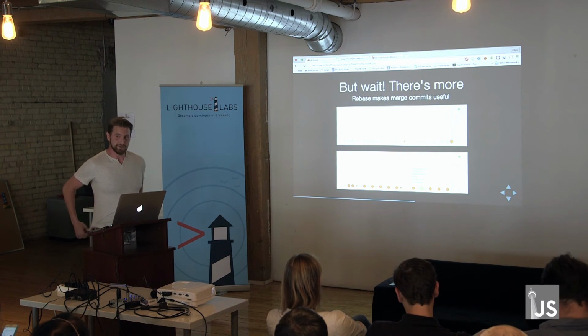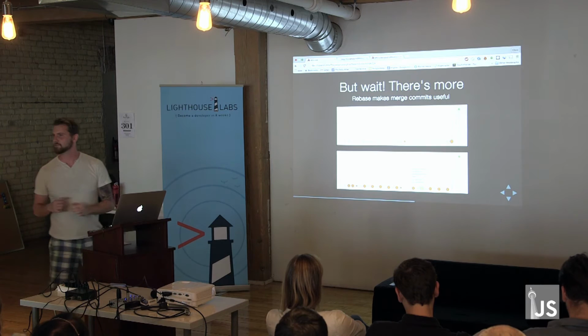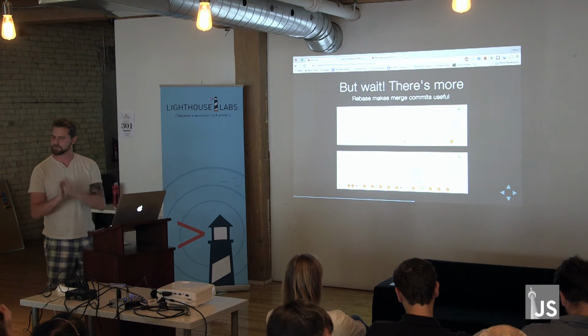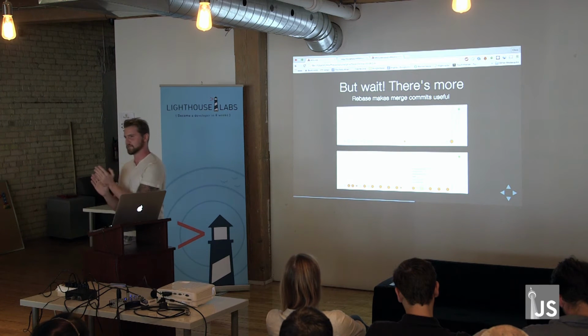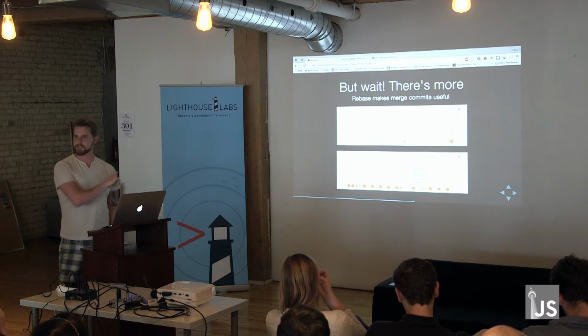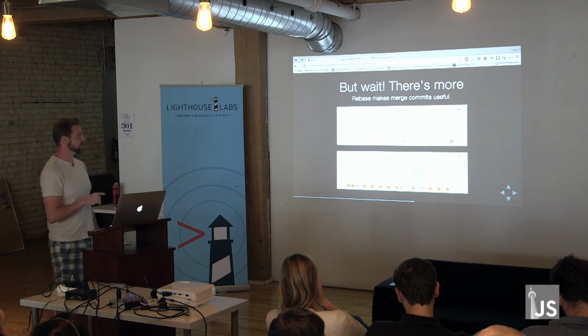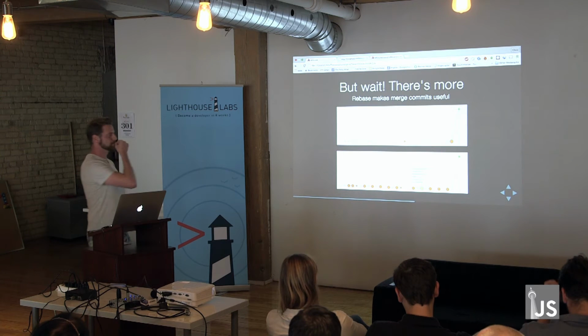But there's more that I can do with this, because merge commits are a very special kind of commit. And the community is pretty split. Half the people seem to think merge commits are completely useless and they should just die and never exist. And the other half likes them. I'm saying if you use rebase the way I'm going to tell you how to use rebase, not only are merge commits nice, they're very, very helpful.